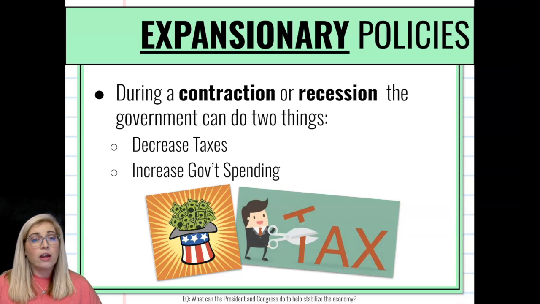The goal here is to get more money into citizens' pockets. Again, decreasing taxes. You're not going to have to pay as many taxes, so the money that you're not paying the government in taxes, you can go out and spend on stuff. With increased government spending, they're going to increase their spending in different government-funded projects. So building more roads and bridges, things like that.